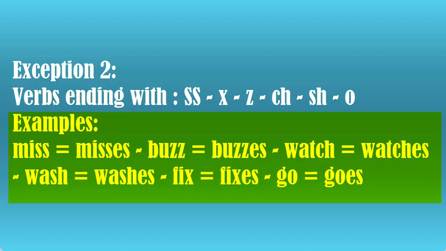Wash: I wash my face, I wash my car every week, and so on. He, she, it washes. Fix: I fix my mobile phone, I fix something at home, and so on. I fix, you fix, he, she, it fixes. We add es in the third person singular because we have x at the end of the verb. Go: I go, you go, he, she, it goes. We, you, they go. So here we have the problem just with the third person singular, he, she, it.